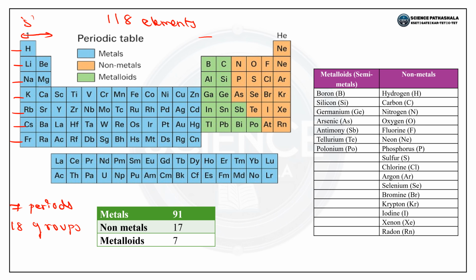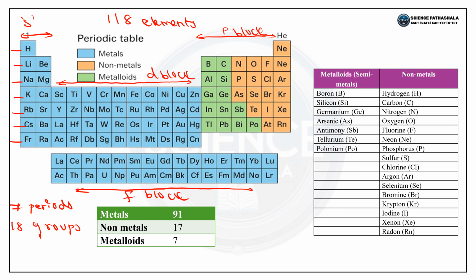Group 13 to group 18 belong to the P block, where most of the non-metals are present. Group 3 to group 12 belong to the D block. Starting from lanthanum and actinium, there are 14 elements. This belongs to the F block.